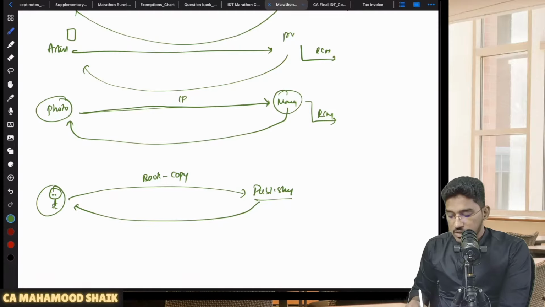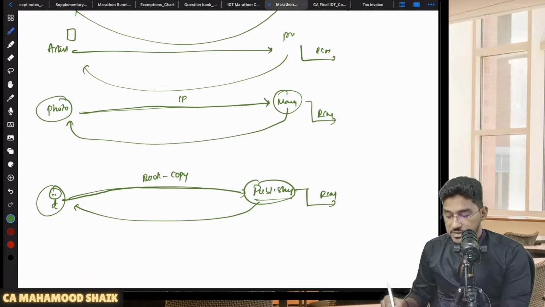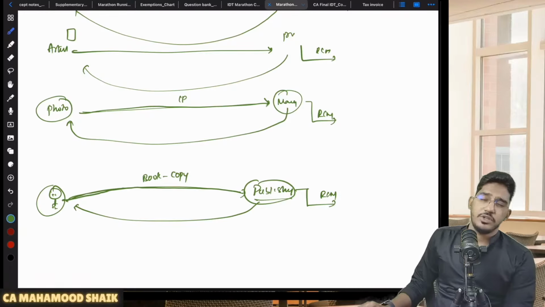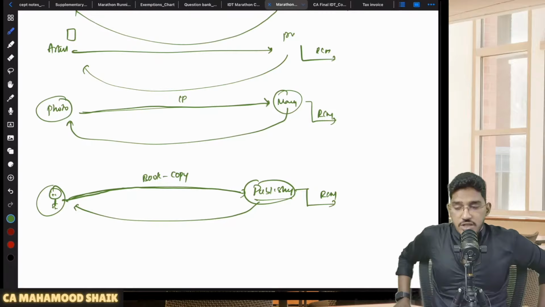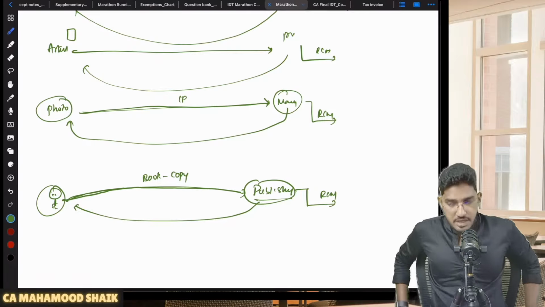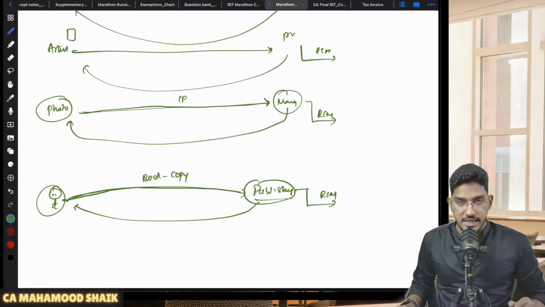So here I am an author. I am providing services in relation to temporary transfer or permitting use or enjoyment of a copyright in relation to a literary work to a recipient. Who is the recipient? The publisher. Now they are saying this will also get covered under RCM. So on the services I have provided by way of transferring or permitting use or enjoyment of my copyright in relation to original literary works to a publisher who is a recipient, this is also getting covered under RCM. So here the publisher only will pay the amount of GST under reverse charge mechanism.